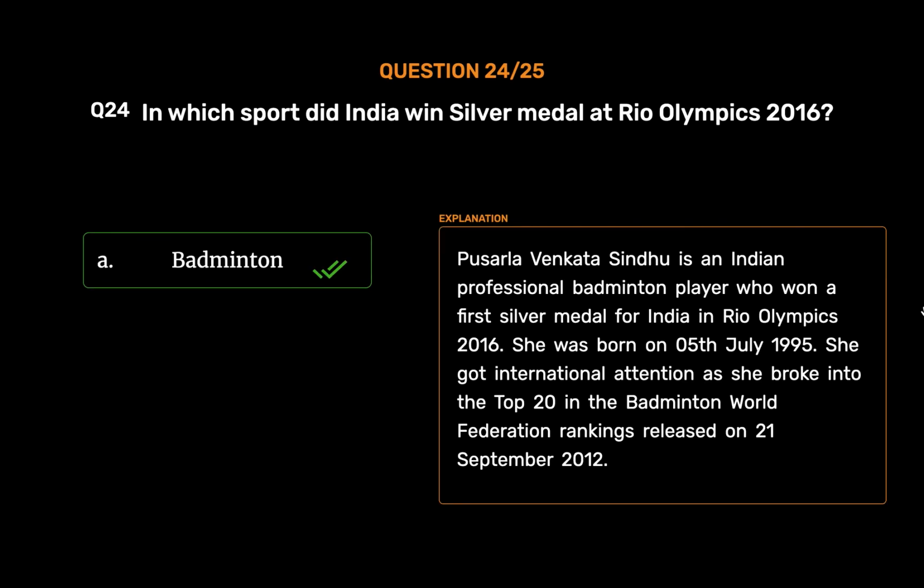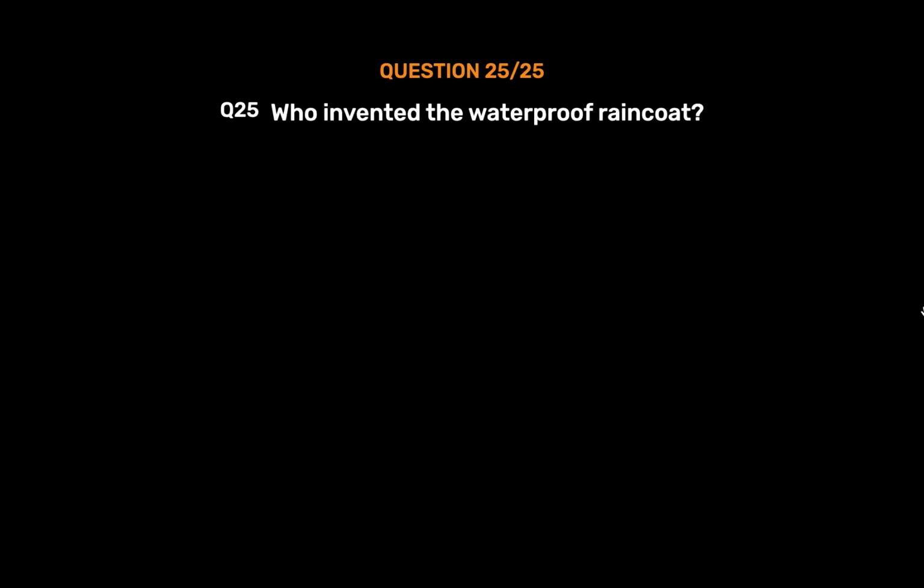Pusala Venkata Sindhu is an Indian professional badminton player who won a first silver medal for India in Rio Olympics 2016. She was born on 5th of July 1995. She got international attention as she broke into the top 20 in the Badminton World Federation rankings released on the 21st of September 2012.